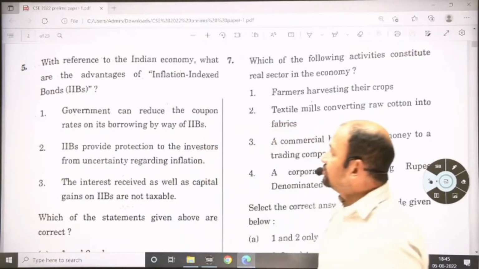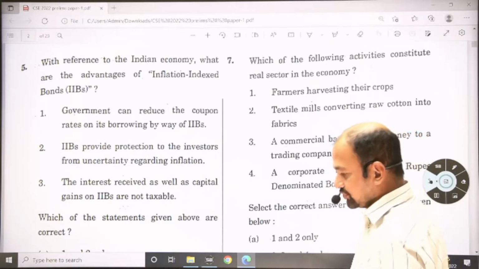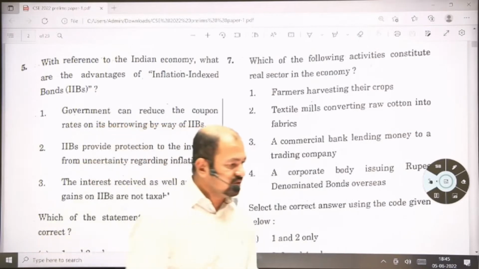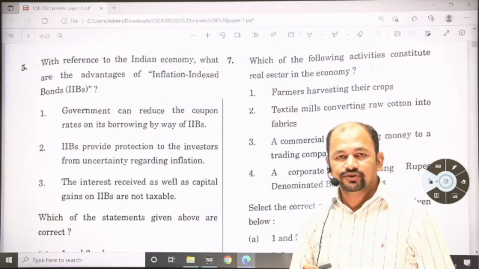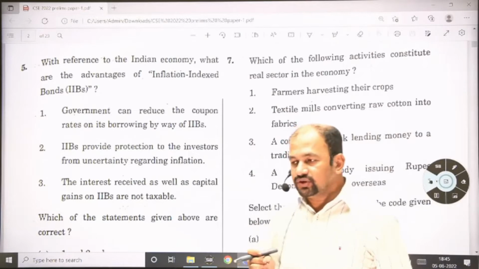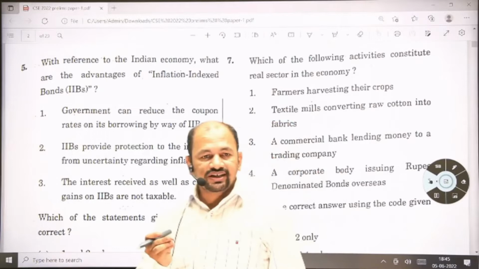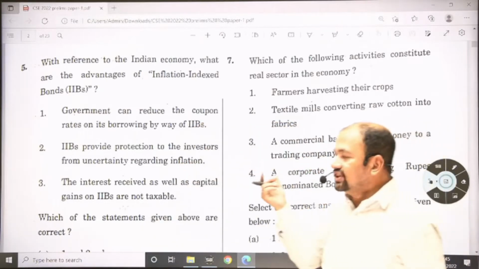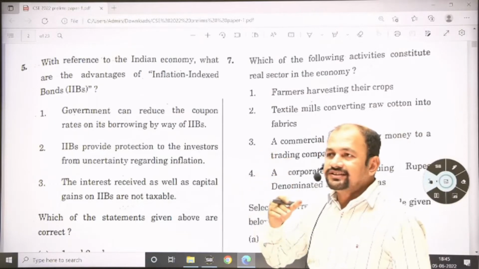So question number 5, with reference to the Indian economy, what are the advantages of inflation index bonds? Inflation index bonds are attached with the inflation indexes like WPI, like CPI. They are going to attach this to your interest rate. Let's say I am going to earn an interest rate of 5% on my bond, they are going to attach CPI or WPI, which will be the inflation rate in the economy. So as inflation rises, my interest is going to rise.